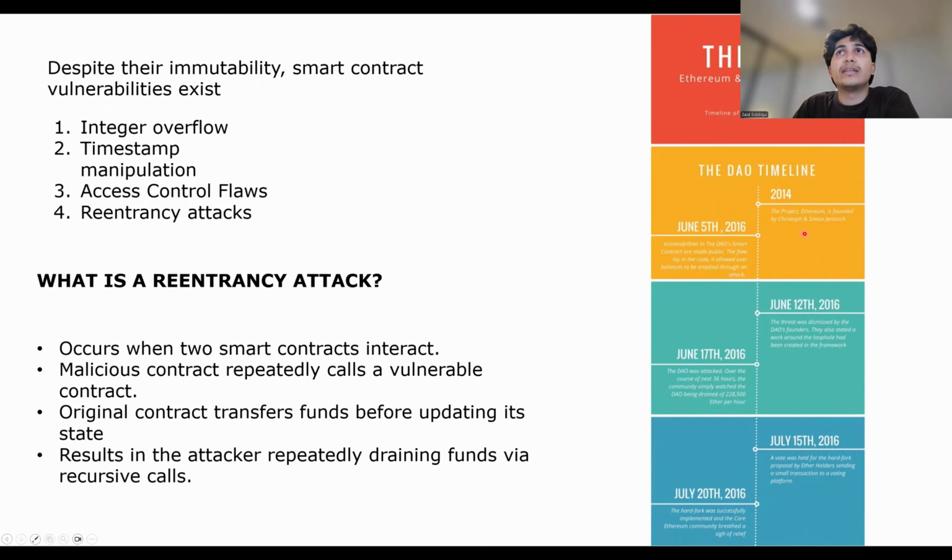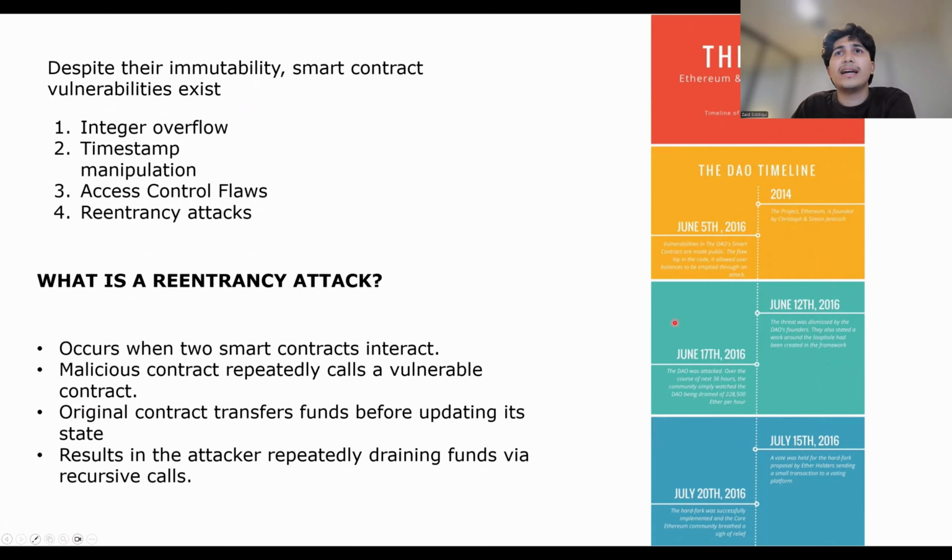In 2014, the project Ethereum is founded. In 2016, the vulnerabilities of the smart contracts are made public, and it is shown that the flaw lies in the code. In 2016, the threats were dismissed by the DAO's founders, stating that a workaround to the loophole had been created.